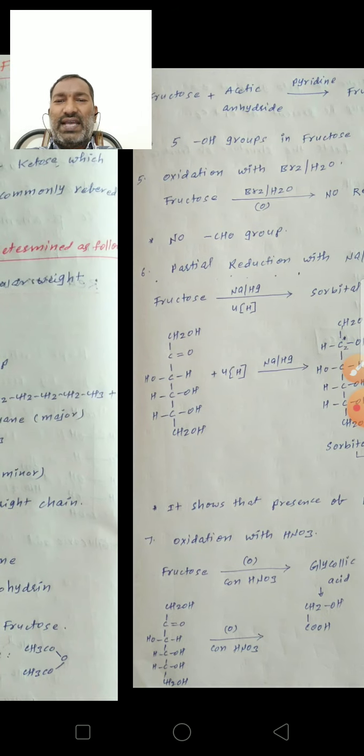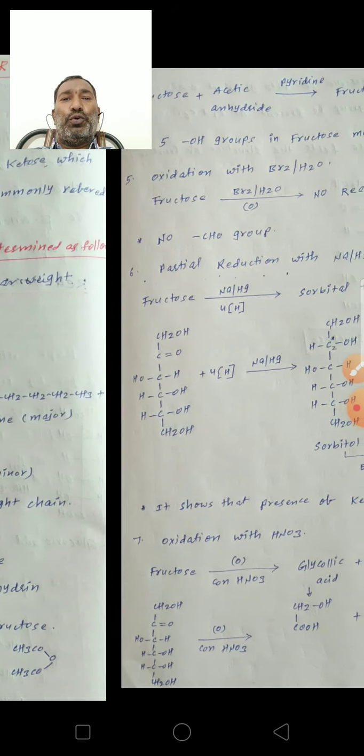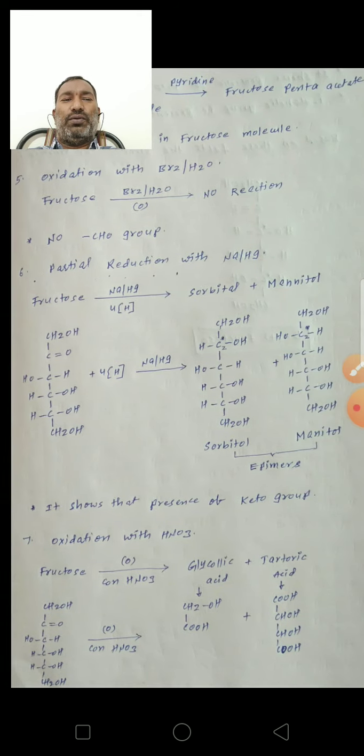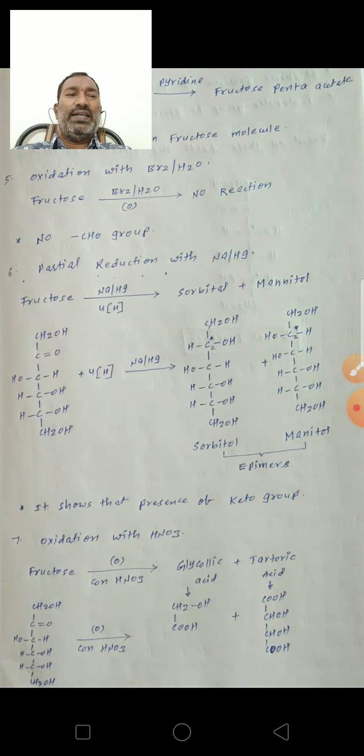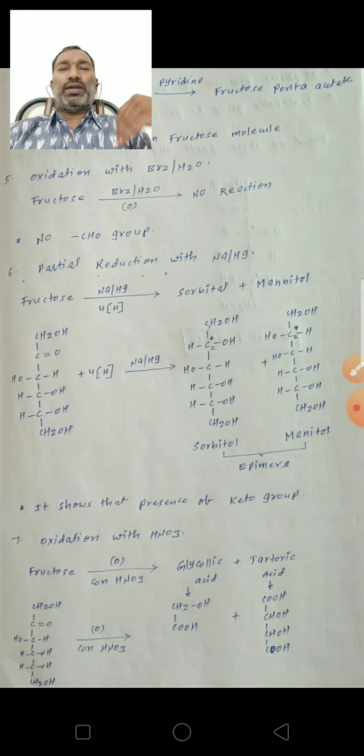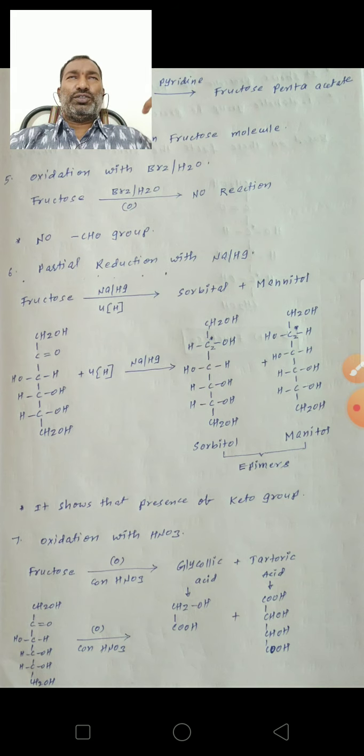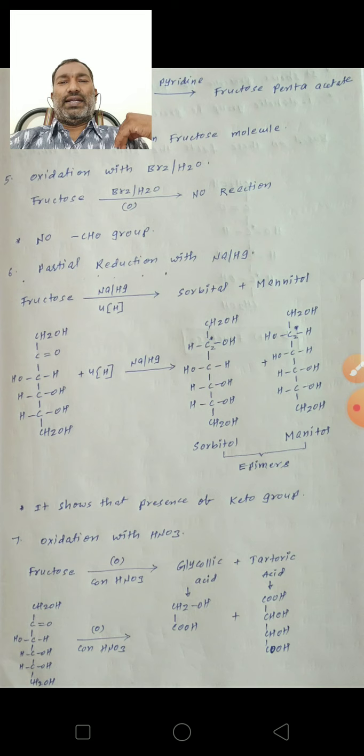This reaction indicates 5 OH groups in the fructose molecule. Fructose is a stable molecule, so these 5 OH groups should be present on 5 different carbon atoms.